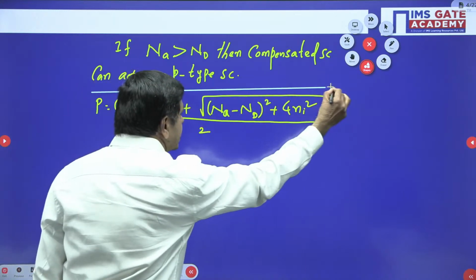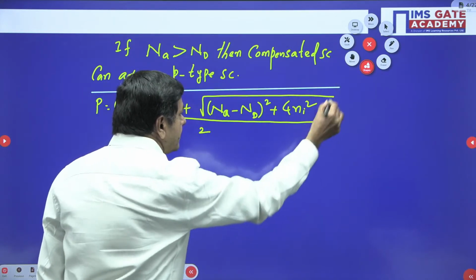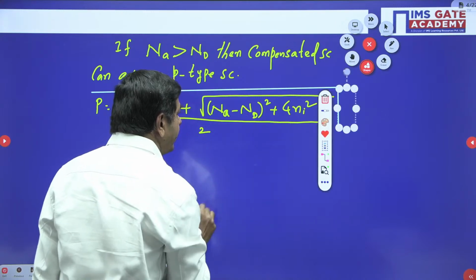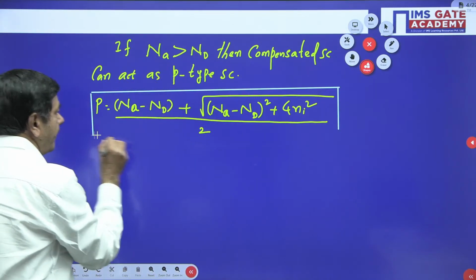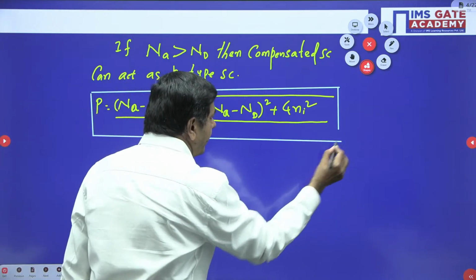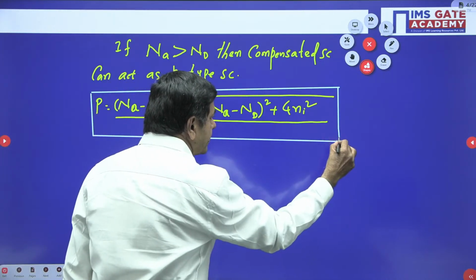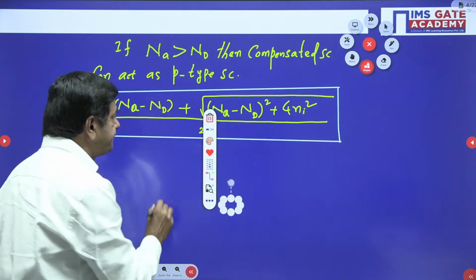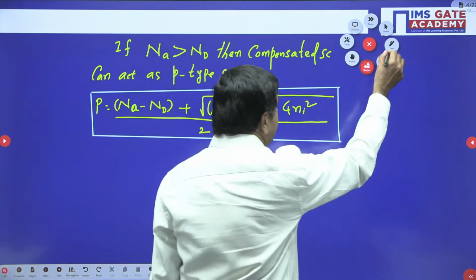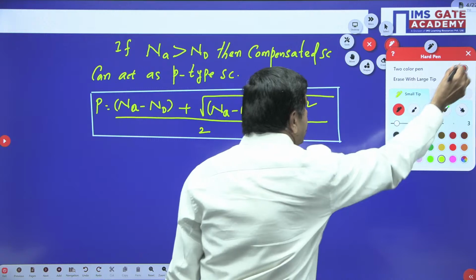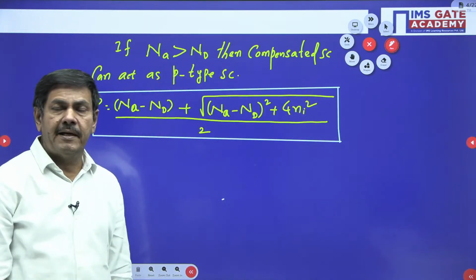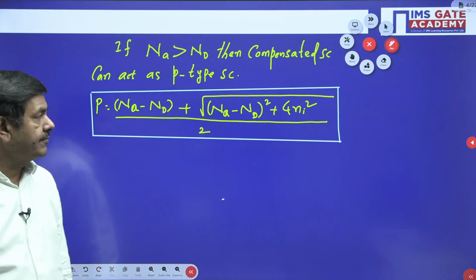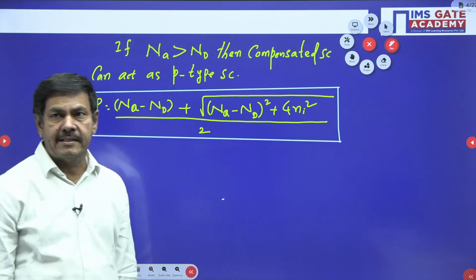You can use this. This is one more formula, the next formula. Majority carriers we are going to get by using this formula. What about the minority carriers?